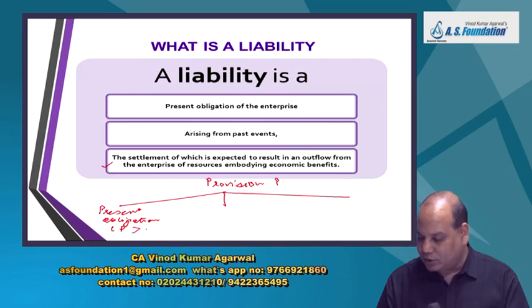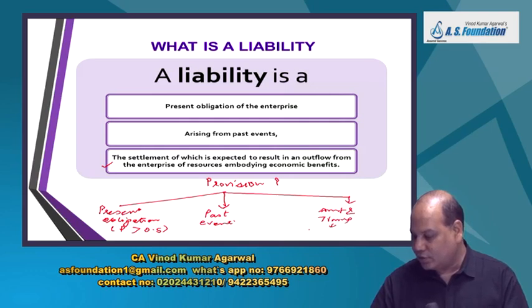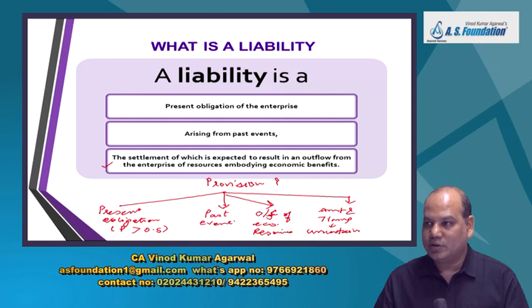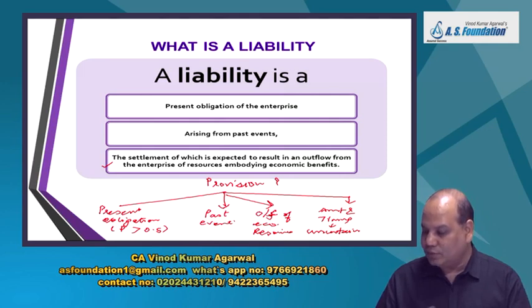If the probability is greater than 0.5, then you check whether there is any past event, and the amount and timing is uncertain, and on settlement of this obligation, an outflow of economic resources will take place.